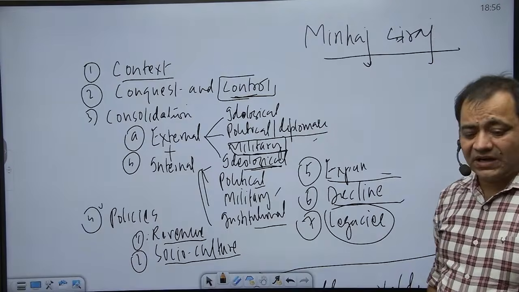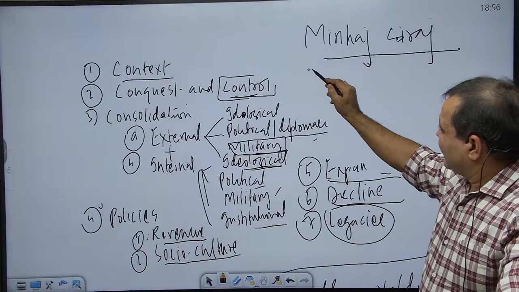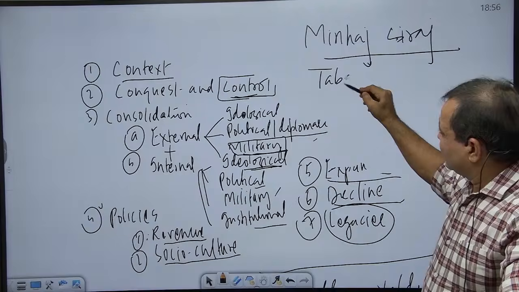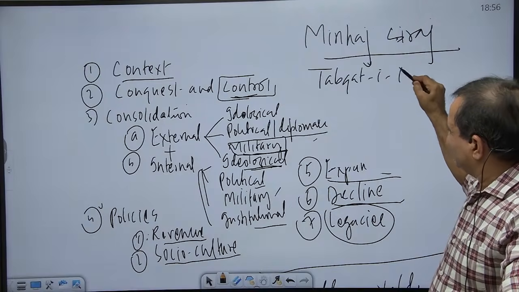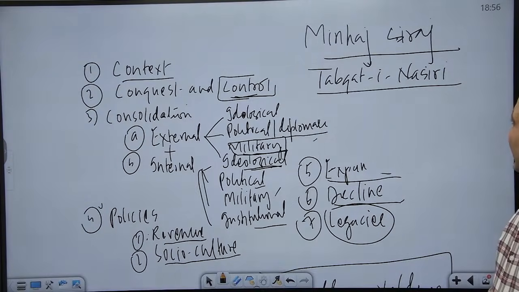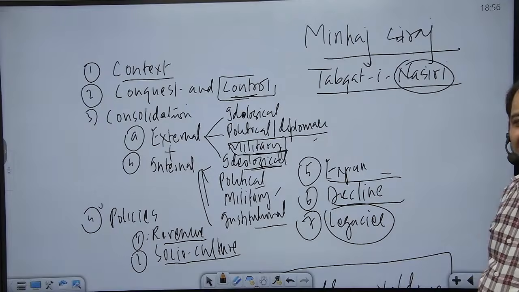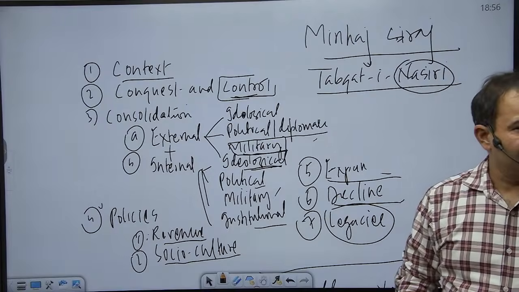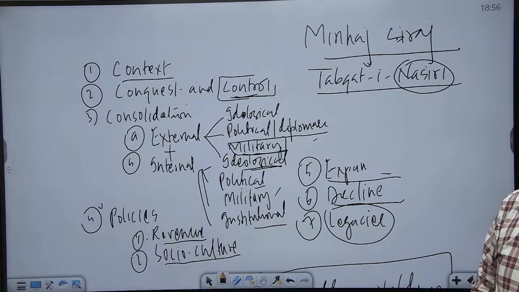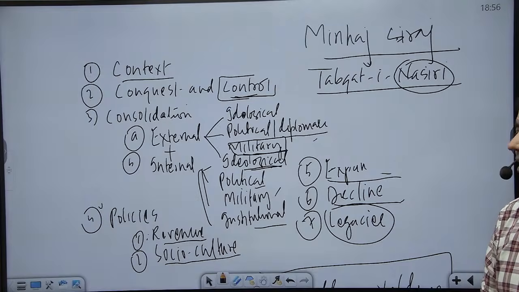Now, Minhaj Siraj is known for a book known as Tabqate Nasiri. Nasiri word is derived from the name Nasiruddin. Nasiruddin was one of the sons of Iltutmish, whom Iltutmish thought to be very talented, and perhaps Iltutmish was particularly attached with him. But that person died during his lifetime.